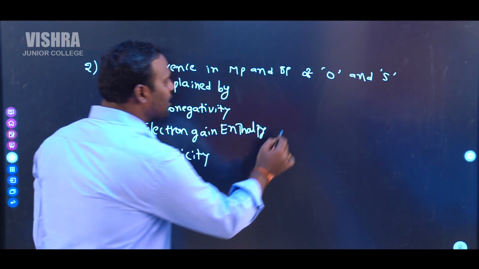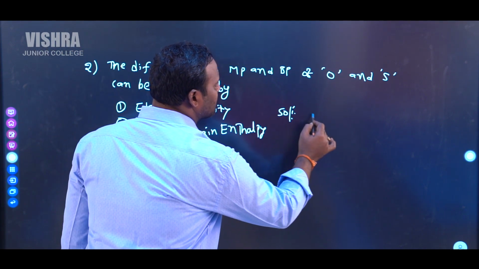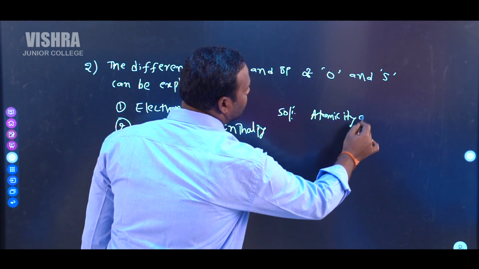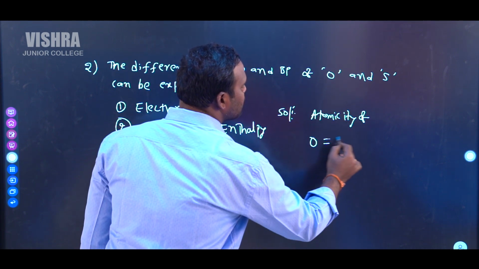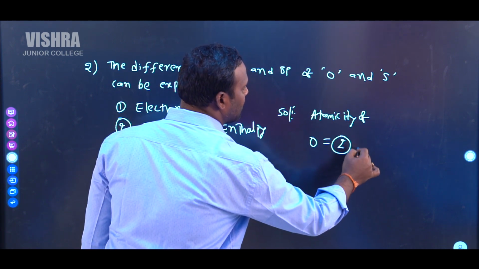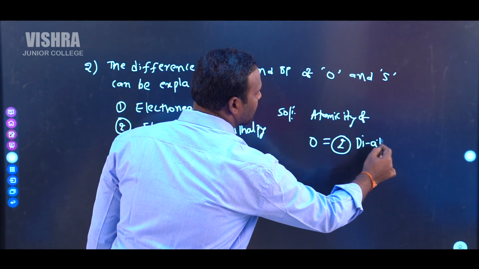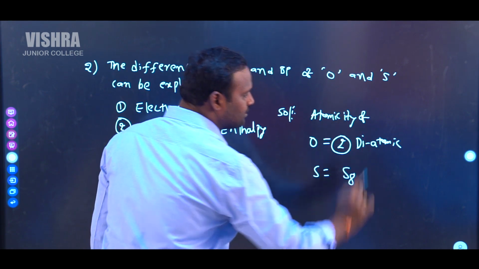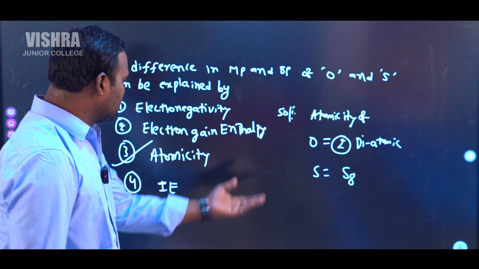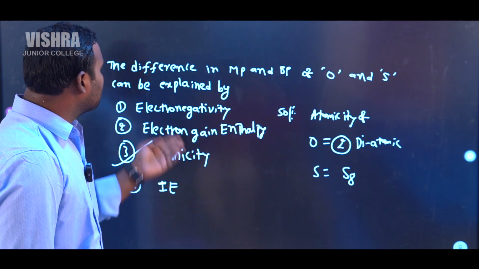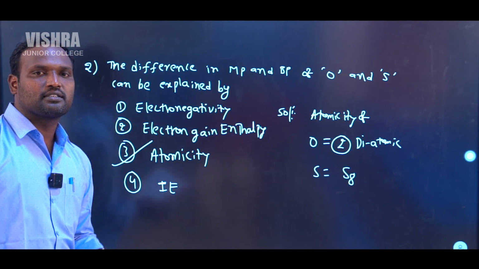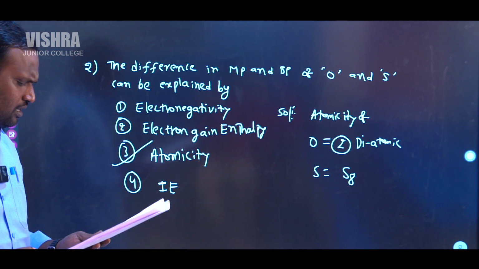Because in this case, atomicity of oxygen is 2 because oxygen is a diatomic molecule. Sulfur is octaatomic. That's why you can understand the difference between melting and boiling points of oxygen and sulfur like this. Next question.